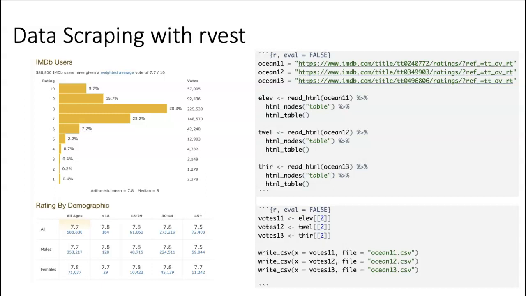To scrape this data, you can see that we use read_html and html_nodes. What that does is it looks at each element on the page, such as the bar chart or the chart of the rating by demographic separately. And then we put it into html_table and we get kind of a list of tibbles of all the tibbles on the page. Since we're concerned with the rating by demographic one, we then select the second of those tibbles for each page of the different movies. And then we have just a tibble that we know how to work with in R, and we can use that for our analysis.